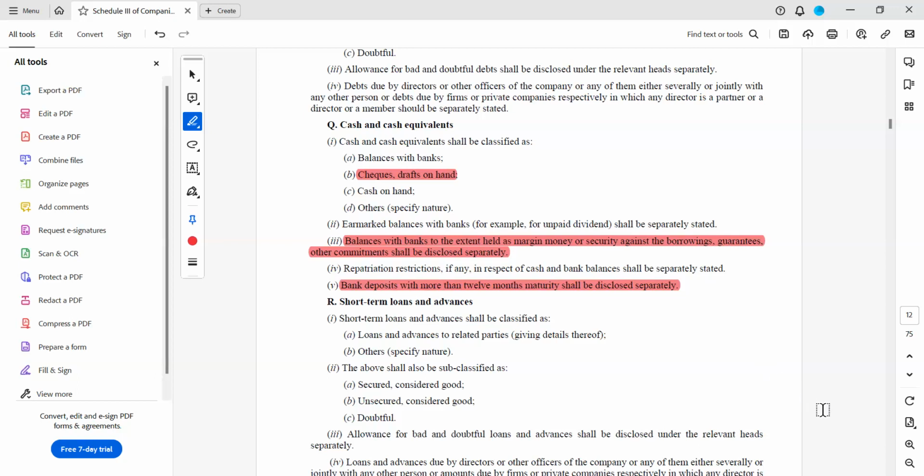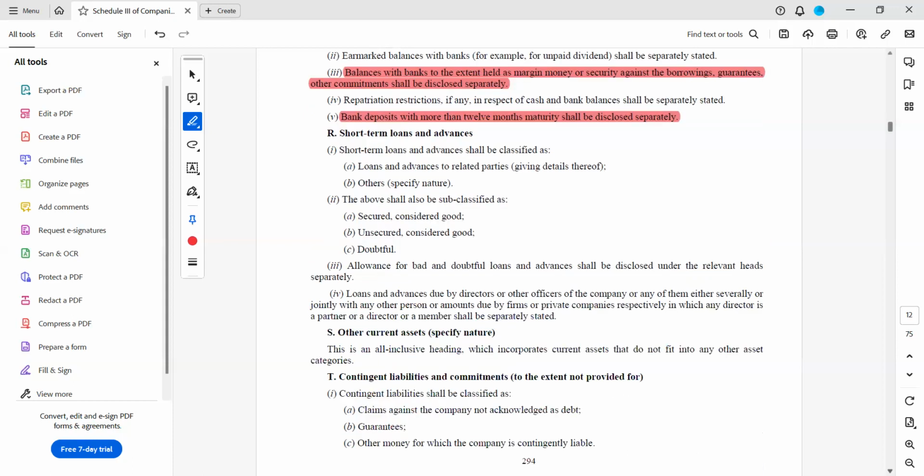Then short-term loans and advances to related parties, others. Again, you see here secured, considered good, unsecured, considered good, and doubtful. You have to classify this also like that. If it is doubtful, then you have to make provision for the same. Again here also the directors, officers of the company, you have to show separately. Other current assets.